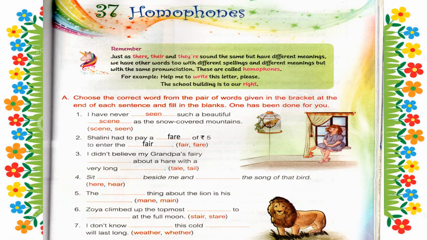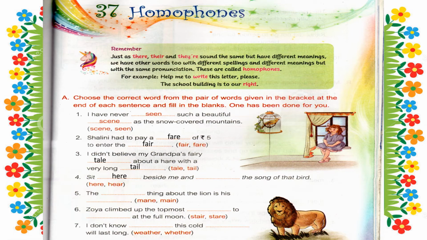Third one, I didn't believe my grandpa's fairy tale about a hare with a very long tail. So here children, TALE means story. TAIL, tail means, you know, pooch. So I didn't believe my grandpa's fairy tale about a hare with a very long tail.